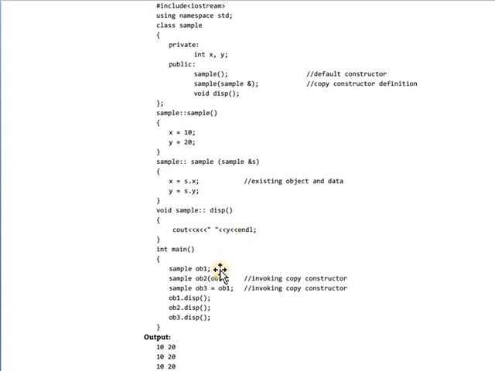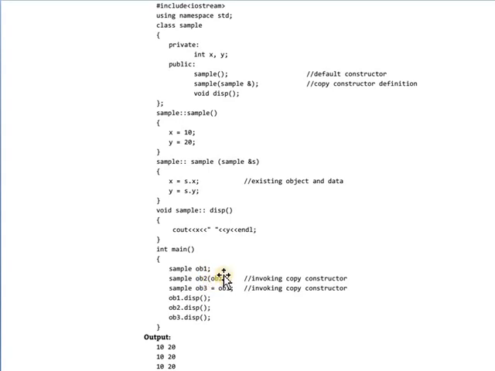Here one object ob1 is created. It is for the default constructor. Sample ob1, it is the first object and it calls the default constructor. And the second, ob2, is a copy constructor which has a parameter as an existing object, that is ob1. Here for ob2 we pass another object as the parameter, that is ob1.